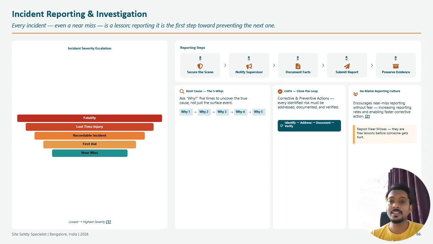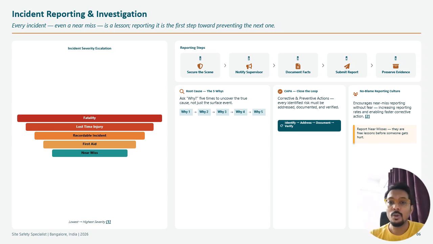So here we consider the root cause analysis, the 5 Whys. Why it happened, when it happened, who saw this, what they saw. You can consider one question as a why, until you receive your answer. What time it happened, why it happened, why the procedure was not followed, why the PPE was not followed. Why is it like that way? Whatever the scenario, you should go to the last stage where you get the answer, then you can say, okay, this is the root cause, because of that reason this has happened.